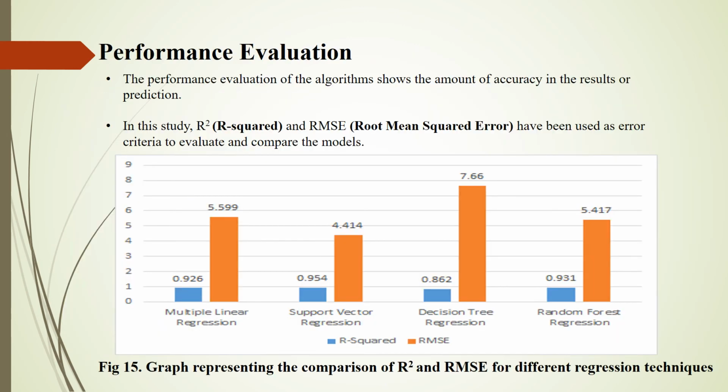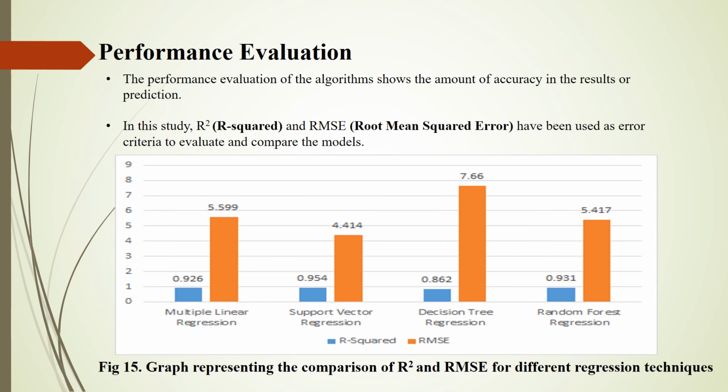Now comes the performance evaluation. The performance evaluation of the algorithms shows the amount of accuracy in the results or prediction. In this study, R-squared and root mean squared error have been used as error criteria to evaluate and compare the models. R-square is used to measure the variation in the dependent variable which is explained by the independent variable. The value of R-square lies between 0 and 1. The closer the value of R-square to 1, the better our algorithm will be.